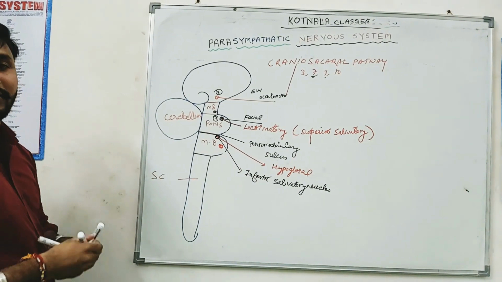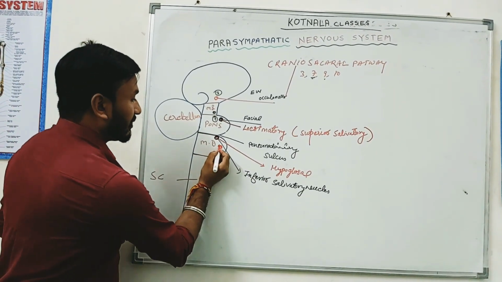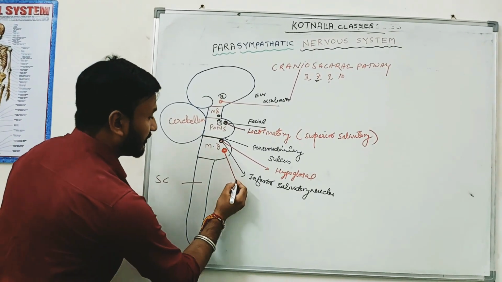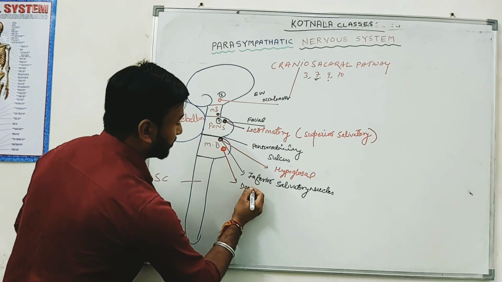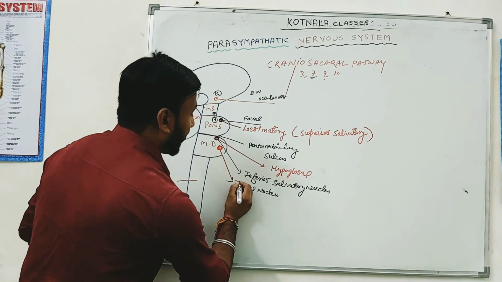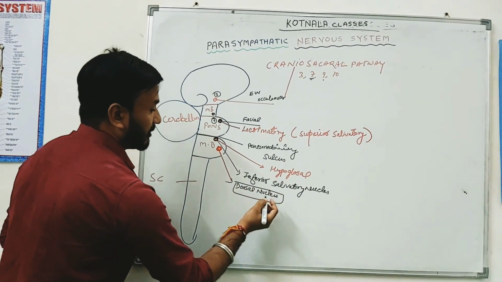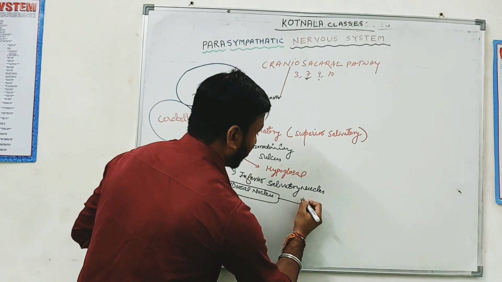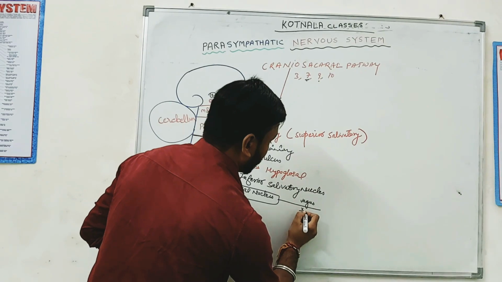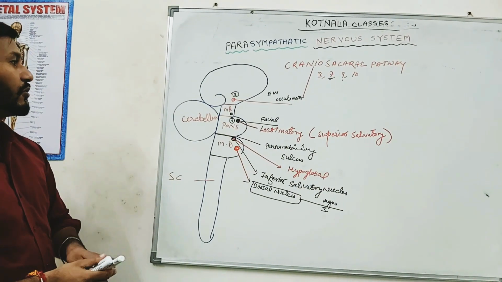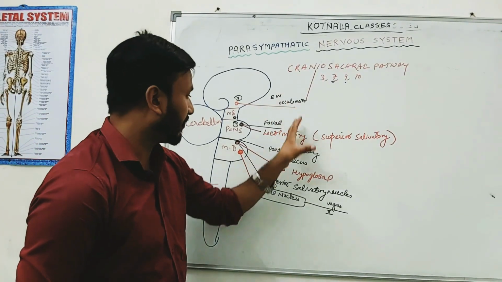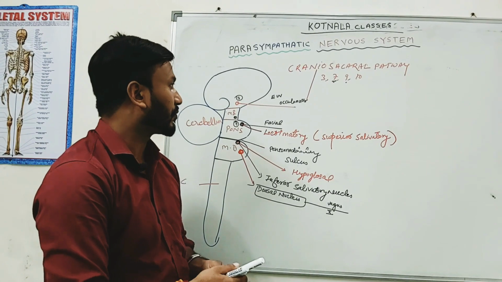Okay. And another nucleus is present in this medulla oblongata. What is the name of this nucleus? The nucleus name is dorsal nucleus. And you know that the dorsal nucleus belongs to which cranial nerve? Vagus. Cranial nerve number 10th. So that means the 3, 7, 9 and 10th cranial nerves are associated with this parasympathetic nervous system.